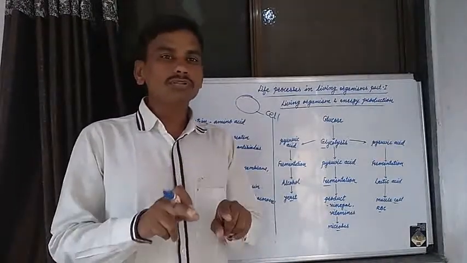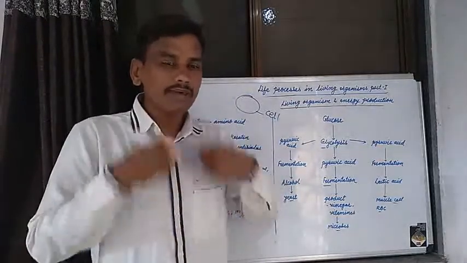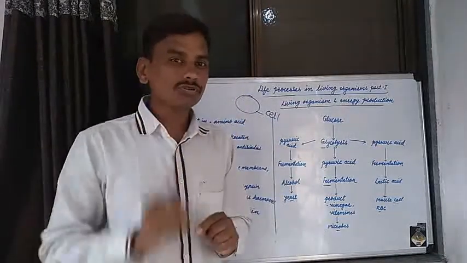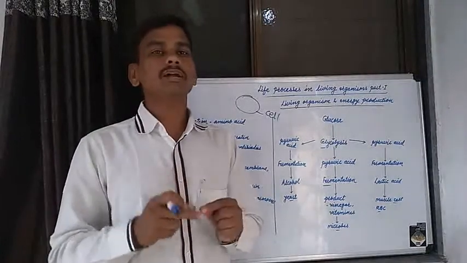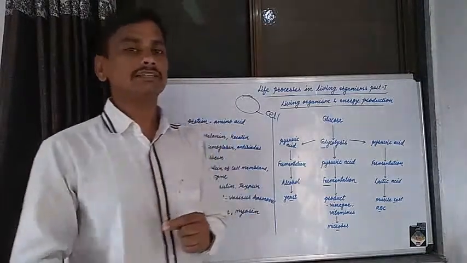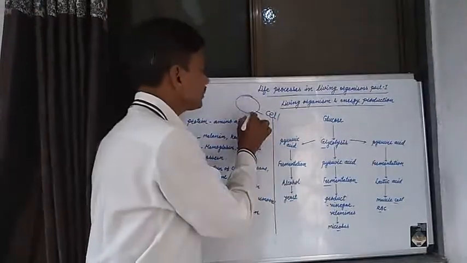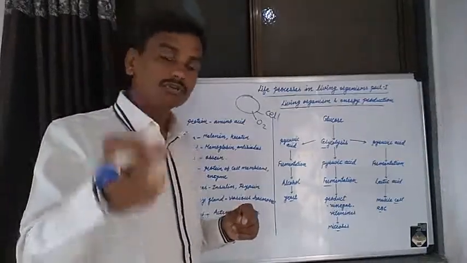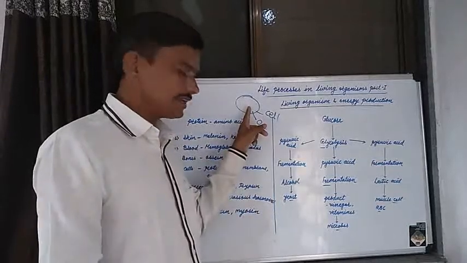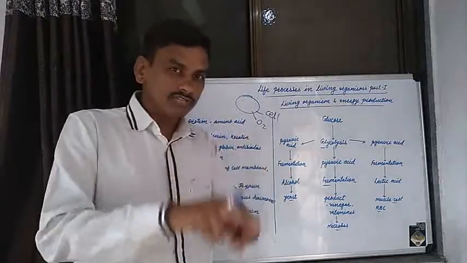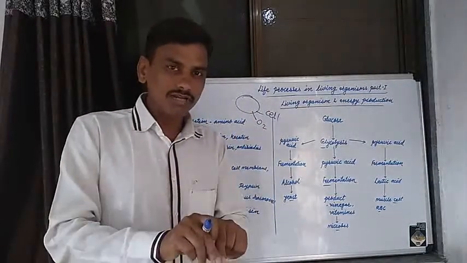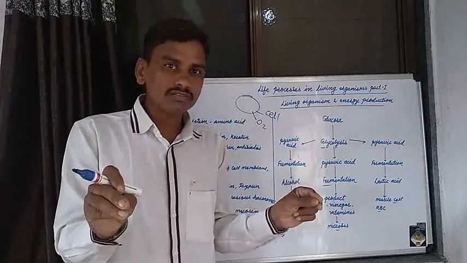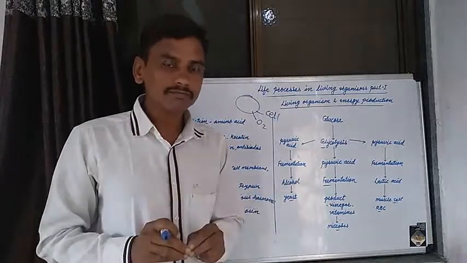Similarly, oxygen enters our body through the respiratory system, mixes in the blood, and by the blood circulatory system also enters into the cell. When food substances and oxygen enter the cell, the oxygen oxidizes the food substances and releases energy.